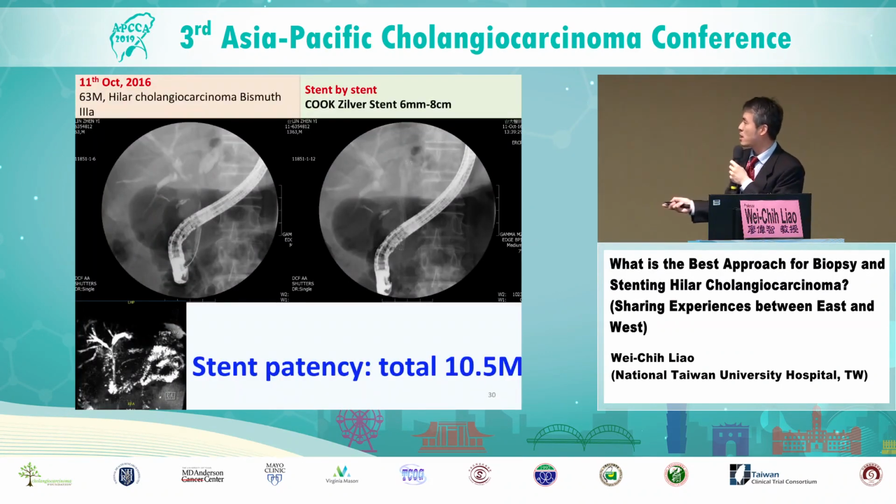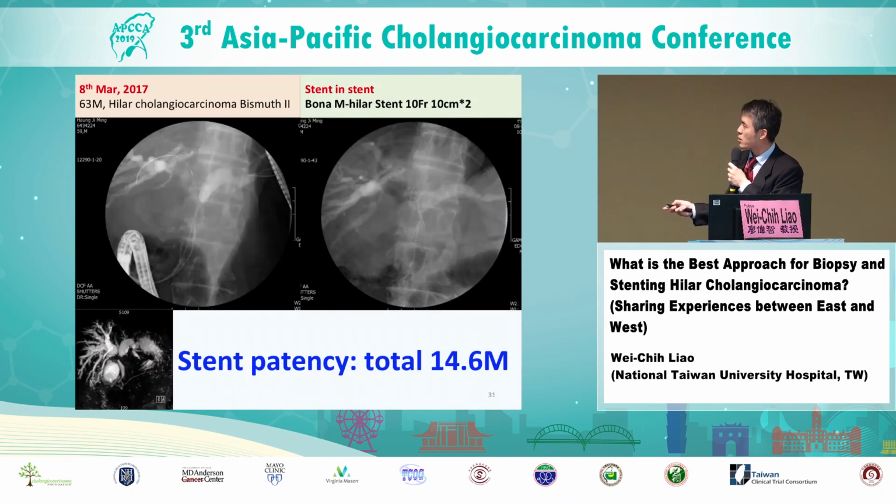And this is one of our cases in which we put in two stents side by side. This is a case with Bismuth 3A, and the stent patency was about 11 months. And this is another case with Bismuth type 2. In this case, we used the stent-in-stent technique to put in two stents, and the stent lasted about 15 months. So far, there is no evidence to suggest which of the techniques is better than the other. I think we need more evidence. And also, it depends on the anatomy of the patient and also the endoscopist's preference.